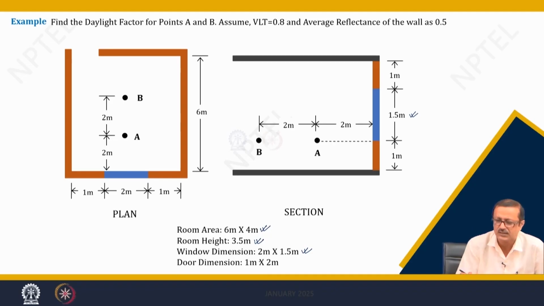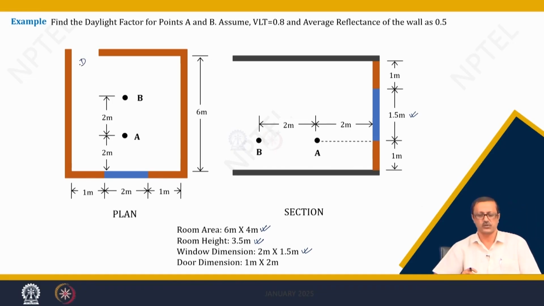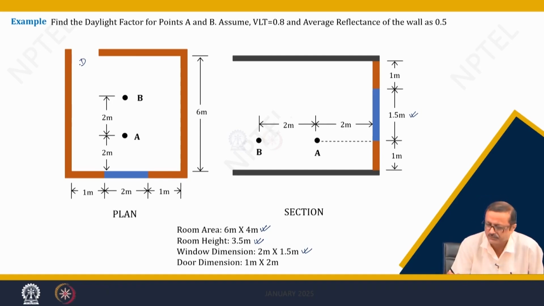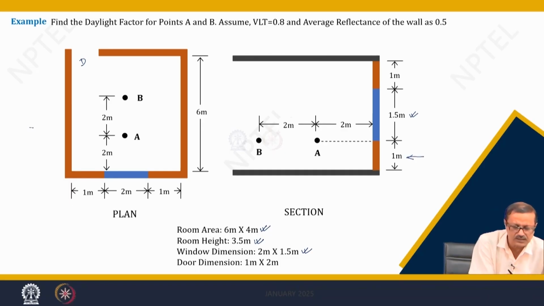There is a door also, and the door dimension is 1 meter by 2 meter. My points of interest are A and B, which are 2 meter and 4 meter respectively away from the center point of the window, and 1 meter above the floor. You can see the height above the floor from the section drawing, and the horizontal position from the plan drawing.